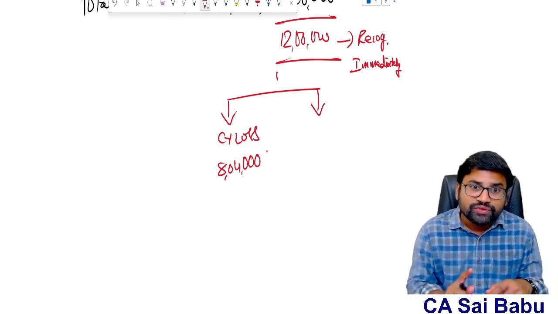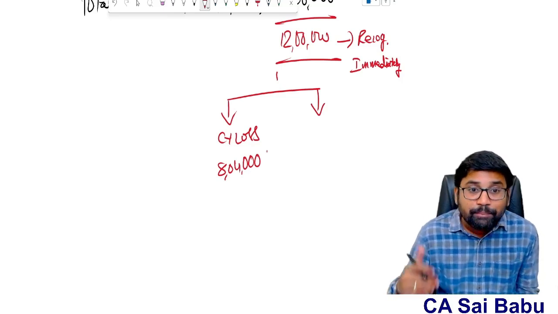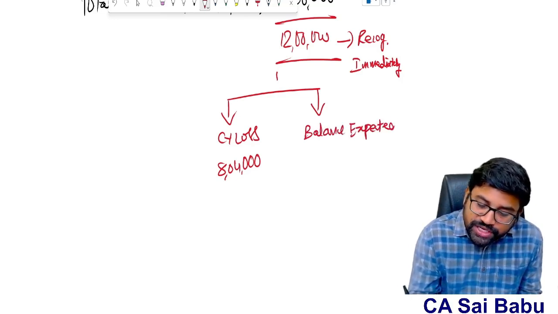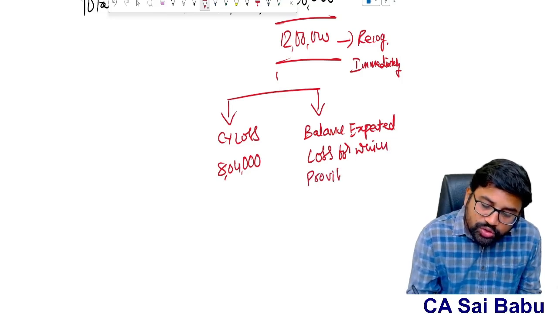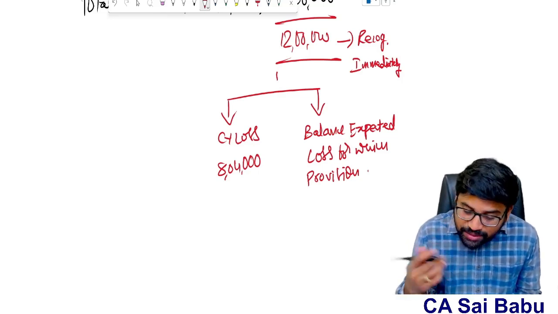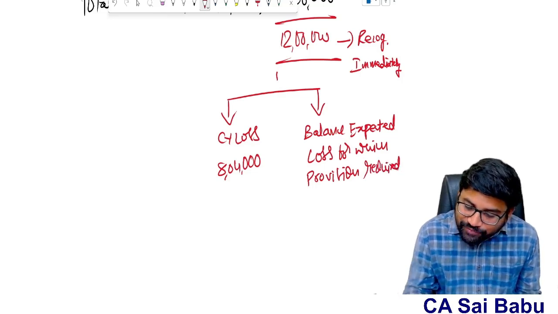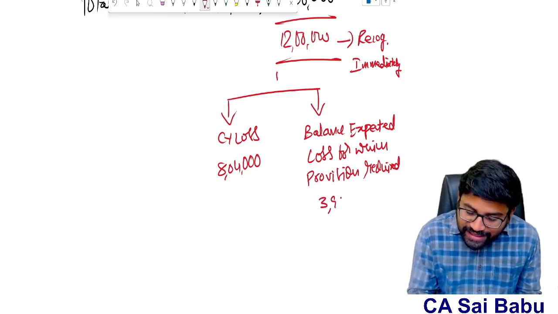So out of 12 lakhs, the current year loss of 8 lakh 4,000 is already recognized. So what is the balance expected loss for which provision is required? We need to recognize a total of 12 lakhs in the books, and already 8 lakh 4,000 is recognized. Simple. 12 lakhs minus 8 lakh 4,000 will be 3 lakhs 96,000.